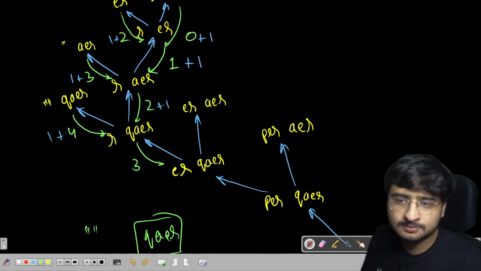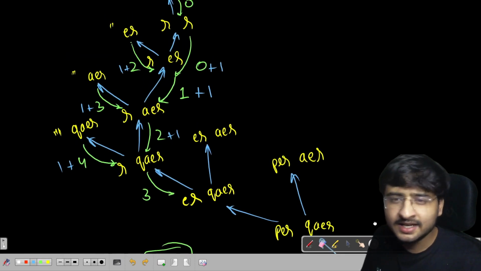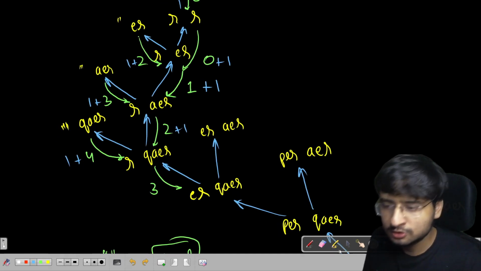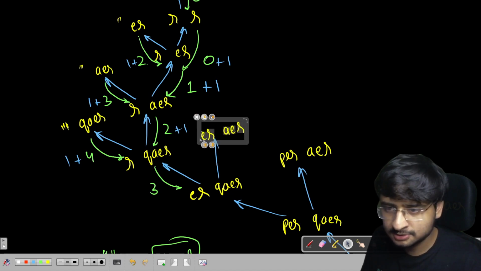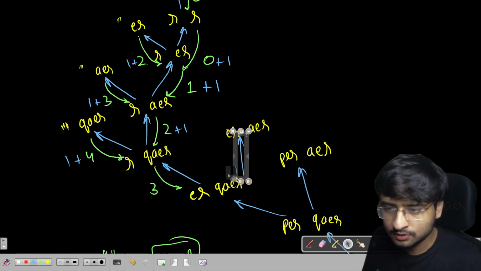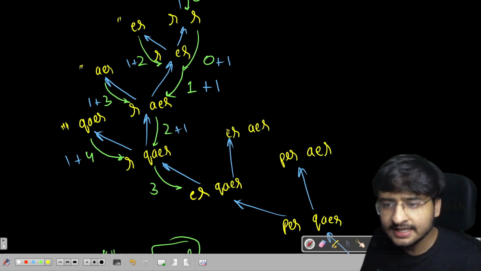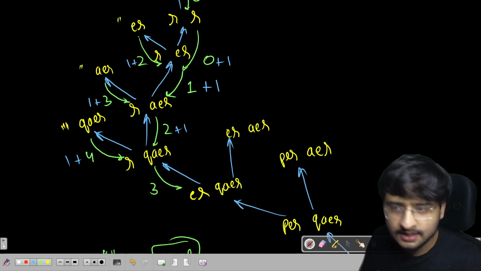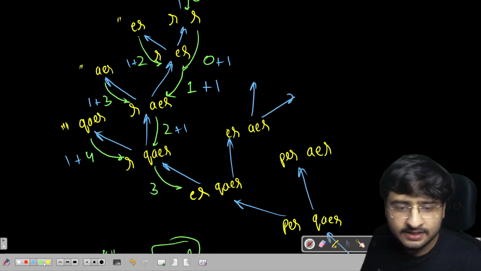Let's explore this particular option. I want to make ER and AER equal. So you can see ER with E and A are not equal, right? E and A are not equal. So what I'm going to do is I'm going to call, right? Let me just make some space here. Okay. Of course, this arrow is like this. Okay. So let's see. If I delete this E, let's do the first call where I'm deleting the E and the second call where I'm deleting the A.